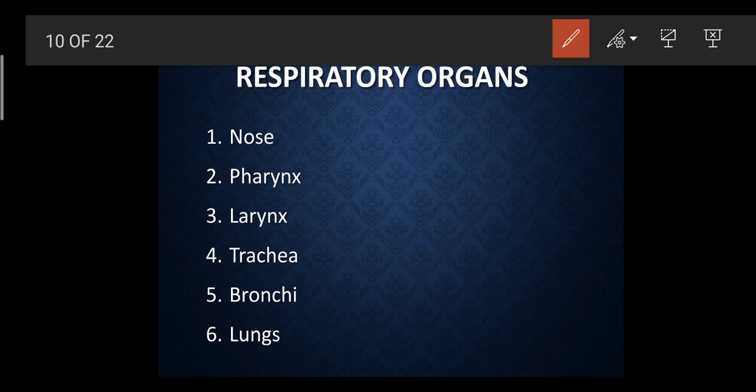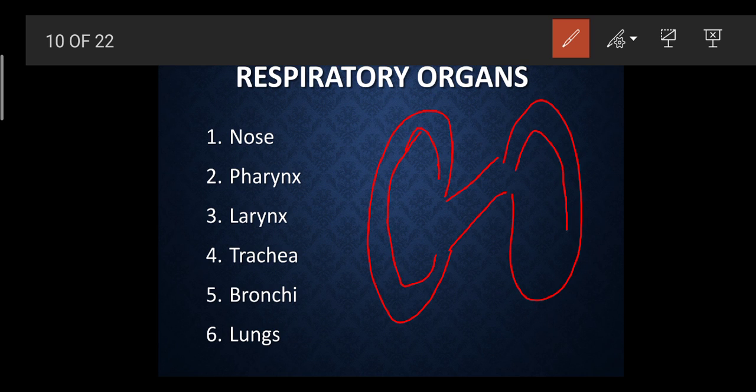Basically, the lungs are protected by two membranes, the outer one and the inner one.